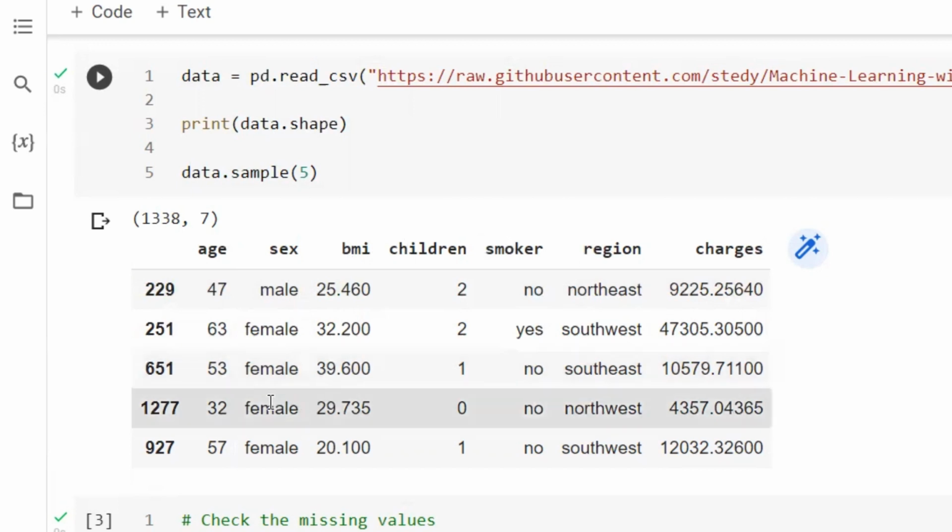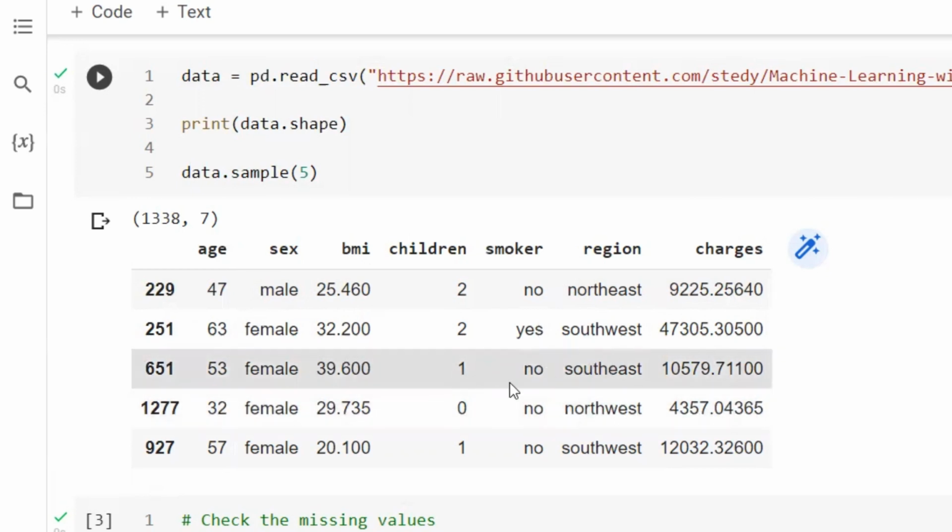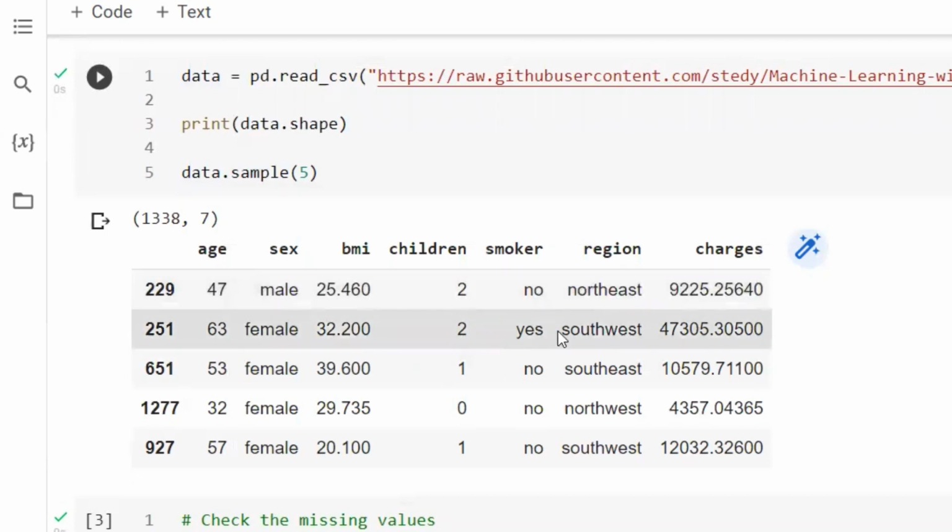And if you just take a look at the whole data, you see sex is a categorical variable, female or male. The smoker also is categorical. You can see the values are either no or yes. The region also is categorical. As in this video, we're going to build an artificial neural network, we need to convert all the categorical variables into numerical variables.